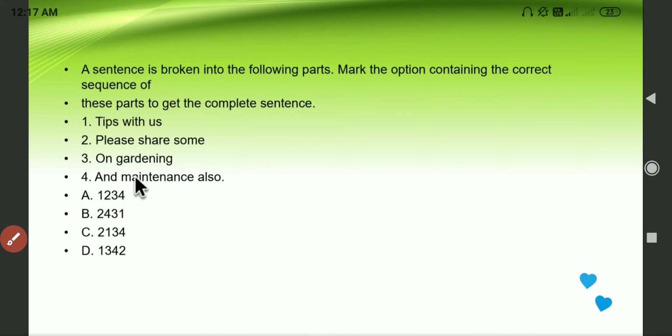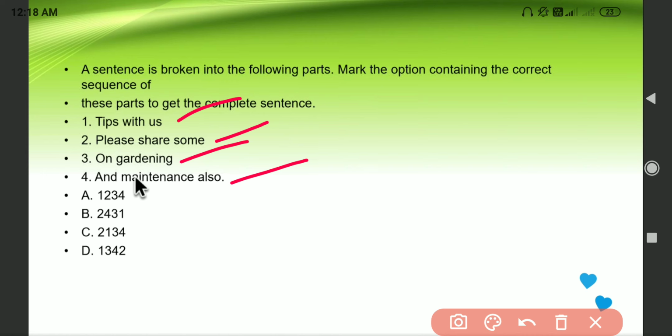Okay, so after that, a sentence is broken into the following parts. Mark the option containing the correct sequence of these parts to get the complete sentence. So one sentence is broken into four parts here, and you need to rearrange all those four parts in order to get a complete sentence. So the first part says tips with us, second part please share some, third part on gardening, and fourth part and maintenance also. So just see here, guys, "please share some" will come first, and "please share some tips with us on gardening and maintenance." This is first, this is second, this is third, and this is fourth.